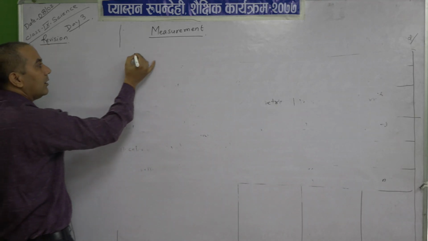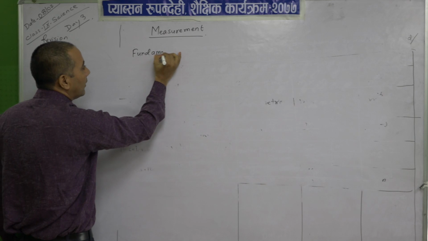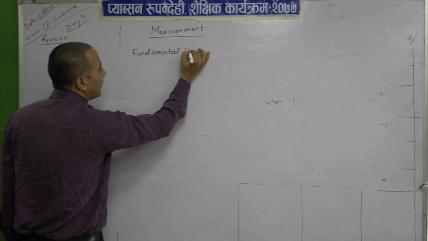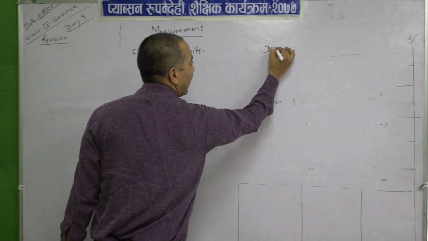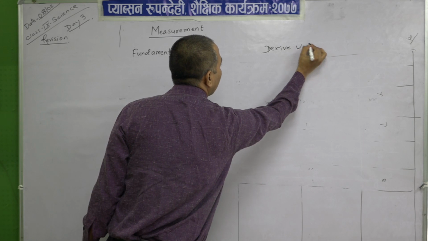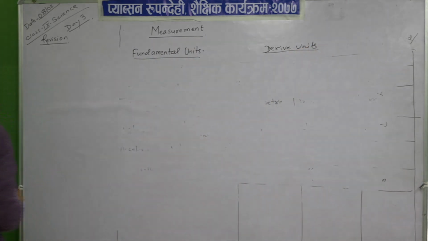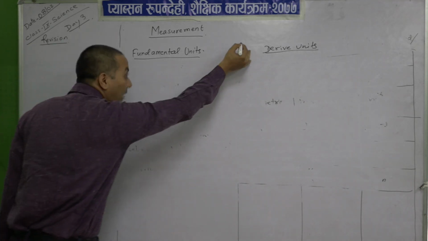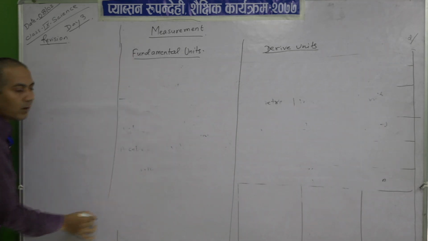I think you are already clear about both. So, what are the derived units and the fundamental units? Fundamental units, what do I say?